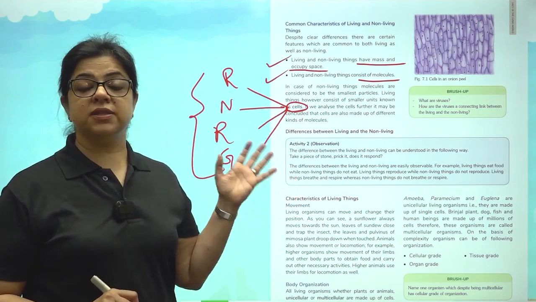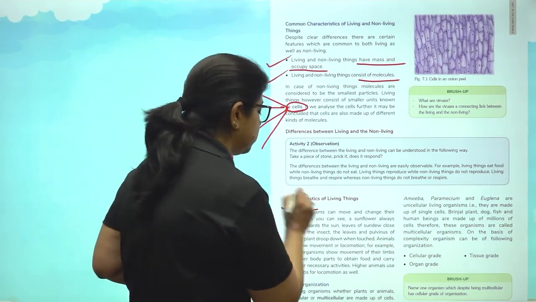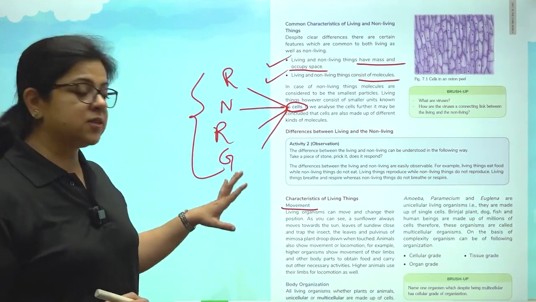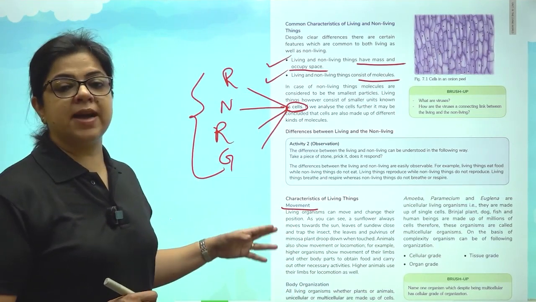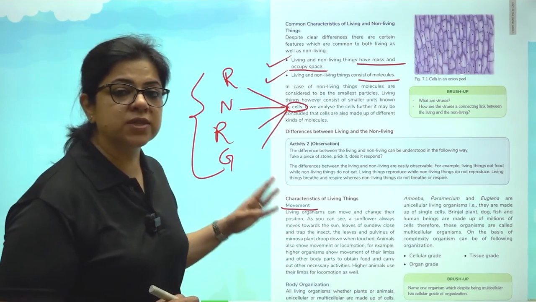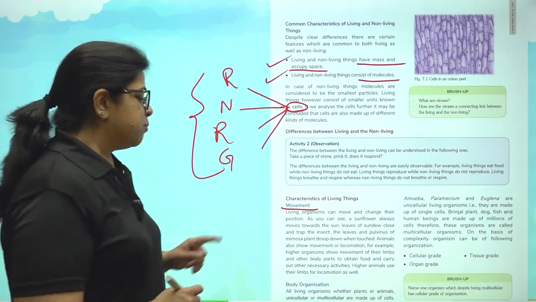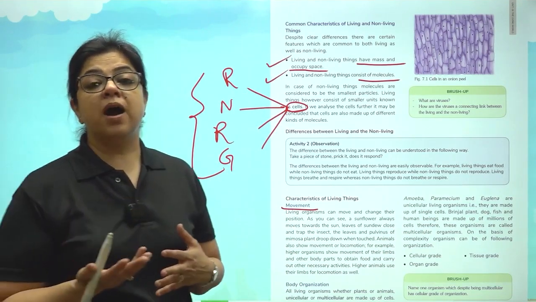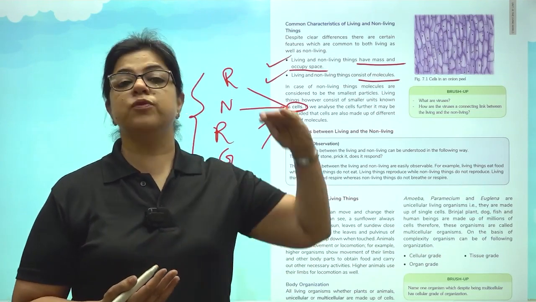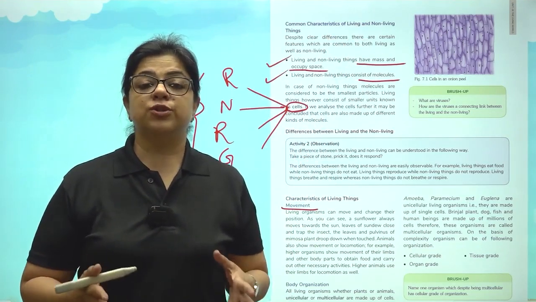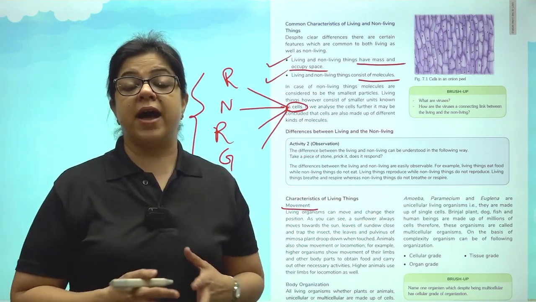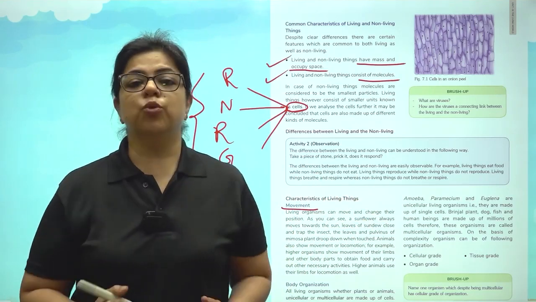What are the other differences? The other differences include the various characteristics of living things. Now let us take the first example of these characteristics, which is movement. Movement, as we all know, plants move: the stem moves towards the sun, the root moves towards gravity. We also know that all the different types of animals also move.